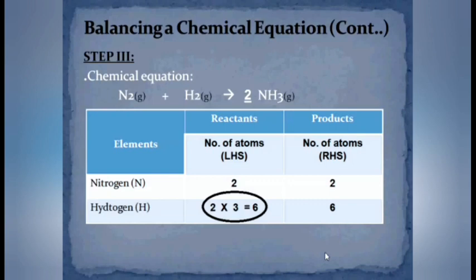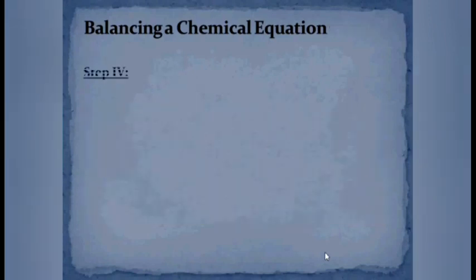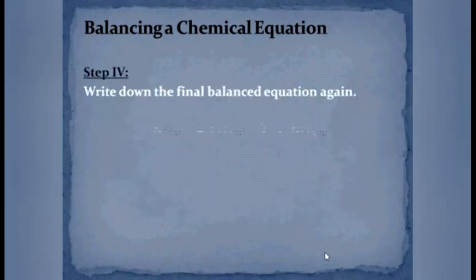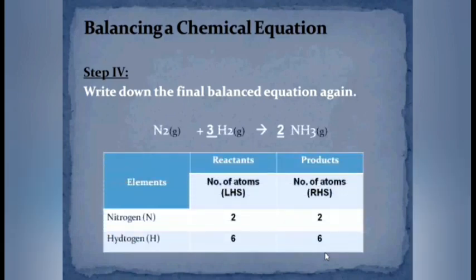Once we confirm that the reaction is balanced, we have to write the final balanced equation at the end of this process, and we have to show that the number of atoms of both these elements on the right hand side as well as on the left hand side will be equal.